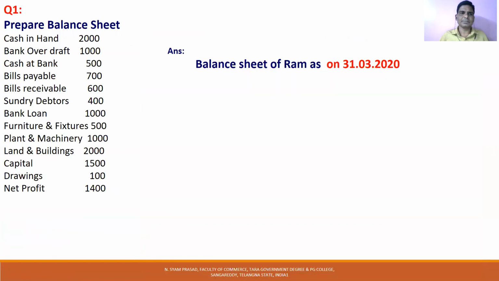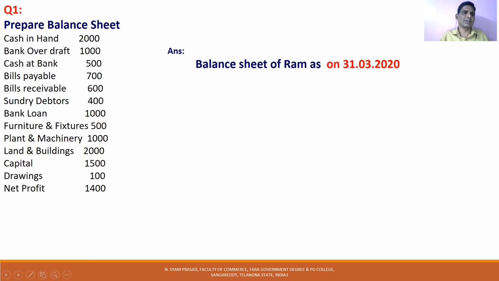So prepare balance sheet. Cash in hand is given 2,000. Bank overdraft is given. Cash at bank is given. Bills payable is given. Bills receivable is given. Debtors is given. Bank loan is given. Furniture fixtures are given. Plant and machinery is given. Land and buildings is given, capital is given, drawings is given. This is balance sheet. So when balance sheet is given, if you write 10 times, you easily identify cash in